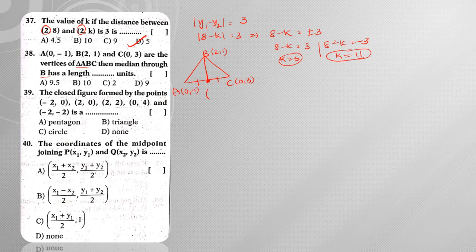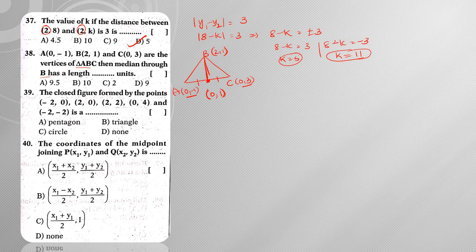So to find the midpoint of A and C, what can we do? We can apply the midpoint formula. So what is the midpoint formula? Average of x coordinates comma average of y coordinates. So 0 plus 0 is 0, 0 by 2 is 0, -1 plus 3 is 2, 2 by 2 is 1. Hence this point is (0, 1). So we are having the points (2, 1) and (0, 1).